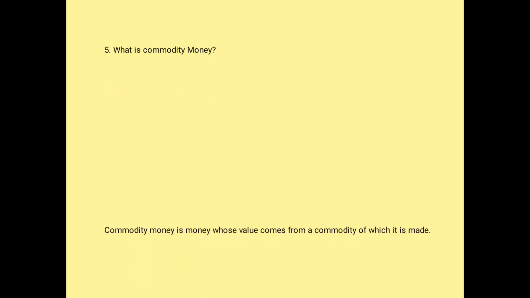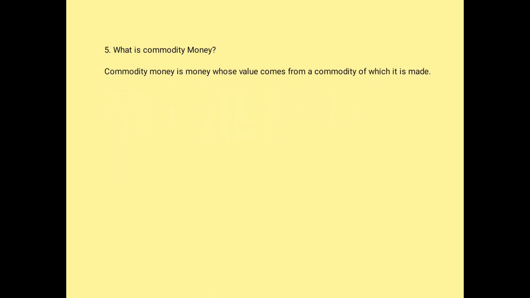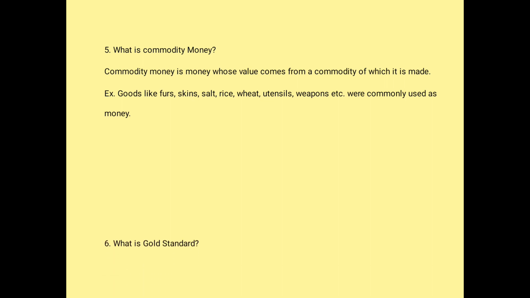The fifth question is, what is commodity money? This is supposed to be a book bag question. Even define money is supposed to be a book bag question. Commodity money is money whose value comes from a commodity of which it is made. Example, goods like furs, skin, salt, rice, wheat, utensils, weapons were commonly used as money.